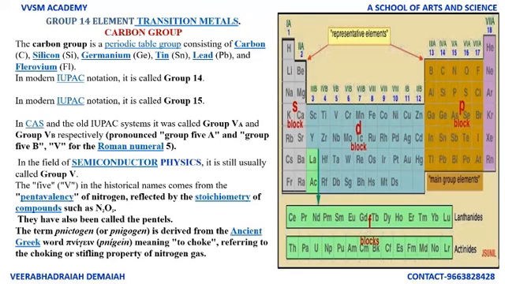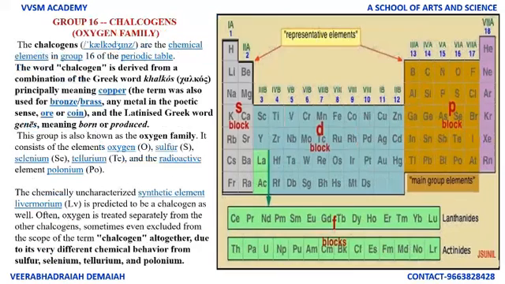The group 5 historical names come from the pentavalency of nitrogen, reflected by the stoichiometry of compounds such as nitrogen pentoxide. They have also been called the pentels. The term pnictogen or pnigogen is derived from the ancient Greek word meaning to choke, referring to the choking or stifling property of nitrogen gas.